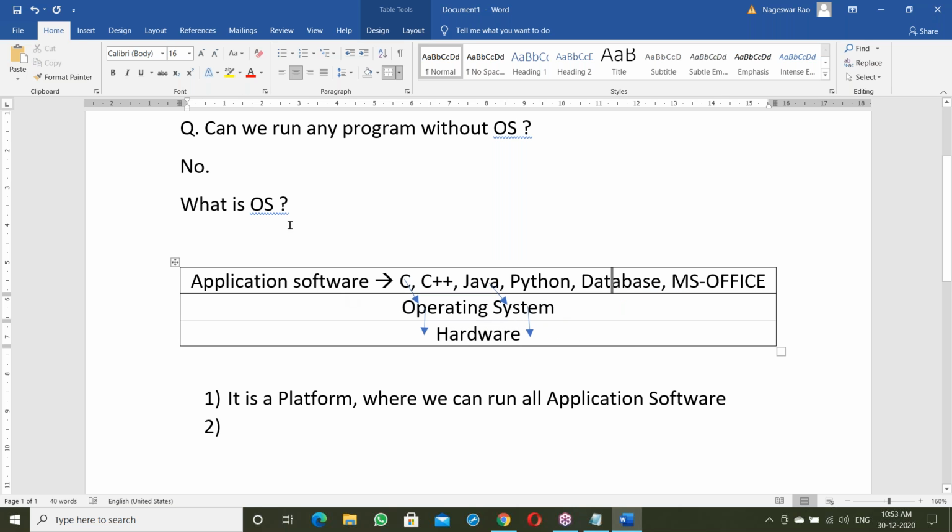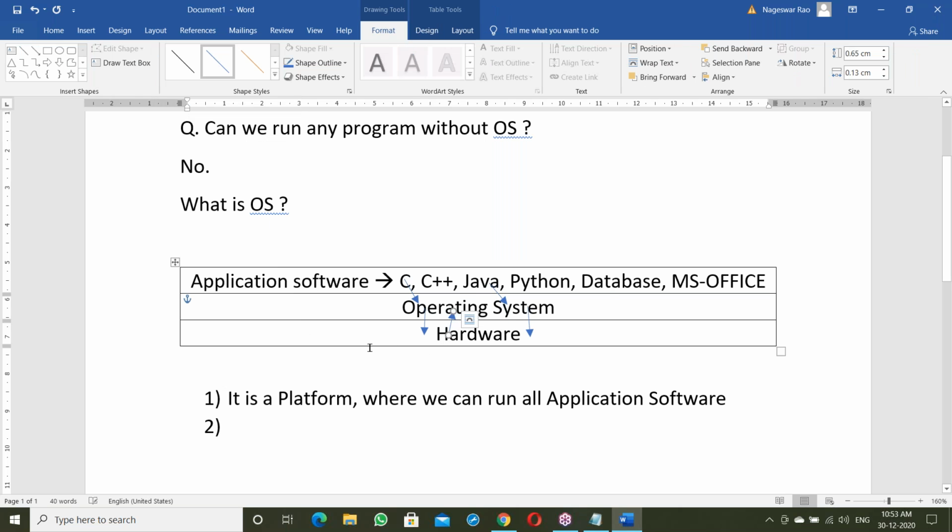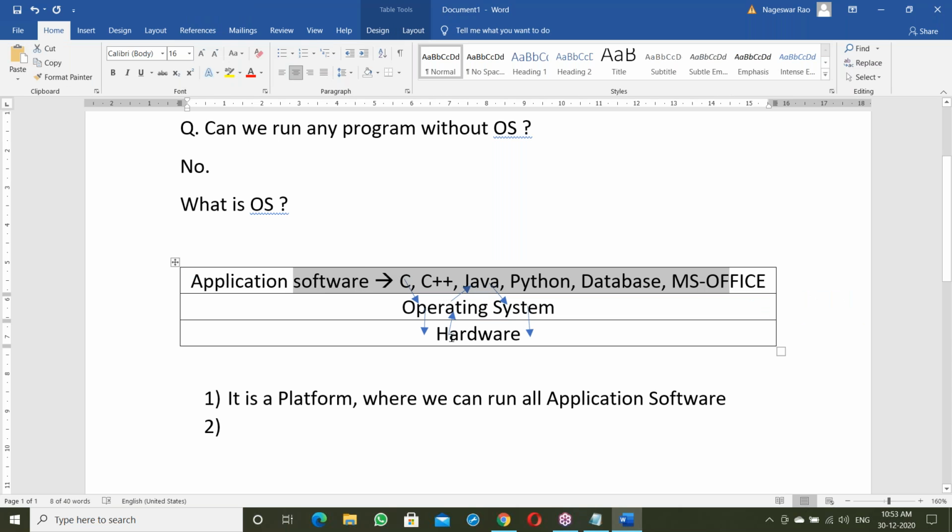Suppose reading from the keyboard. That is the reverse: hardware to OS, meaning keyboard to OS, then OS to maybe a Java program or a C program. So between application software and hardware, there is an OS.